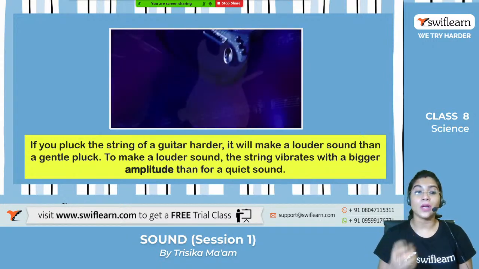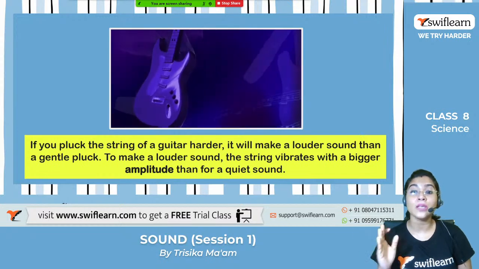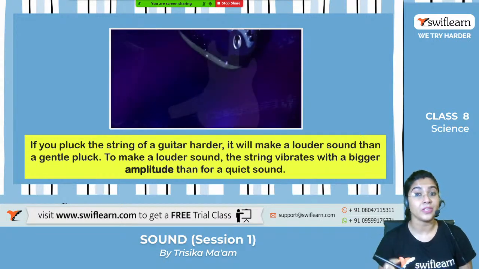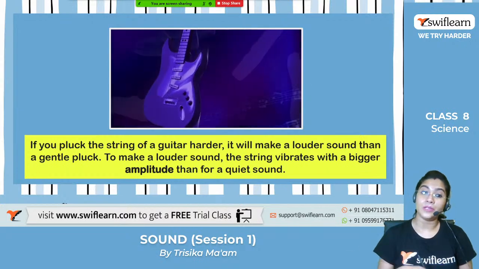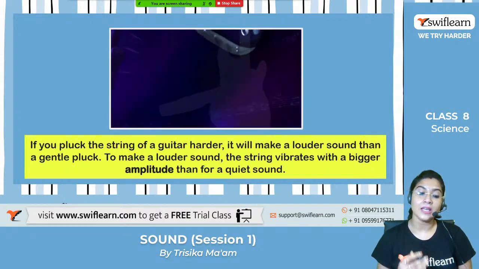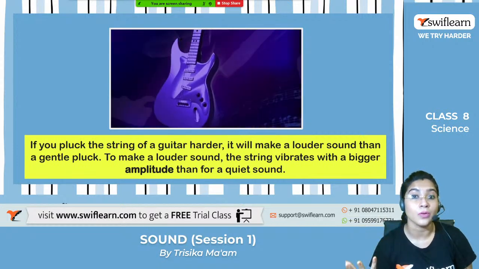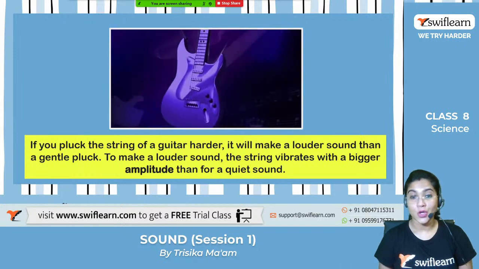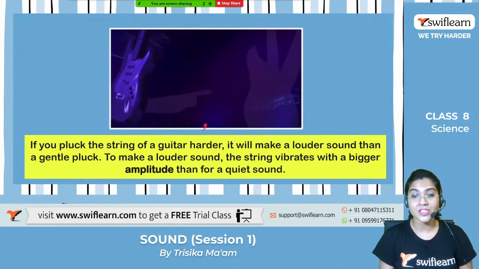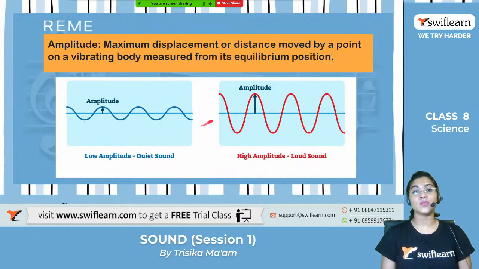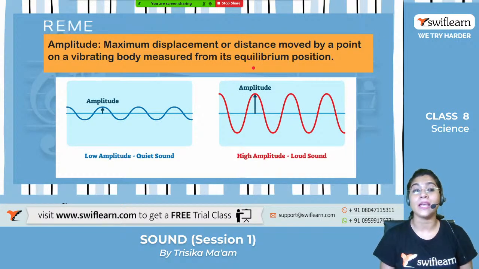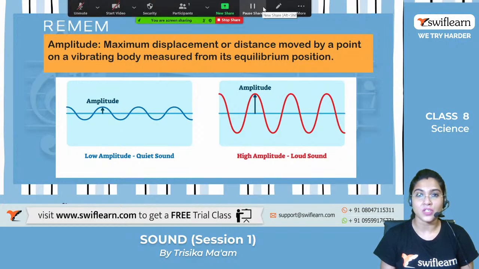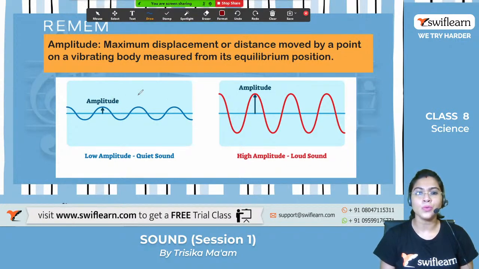So to make a louder sound, the string's vibration will be bigger. The vibration of the string will be bigger, and that actually helps you to hear the sound louder. The specific characteristic feature of this is known as the amplitude. So what do you mean by the amplitude of a sound? It is the maximum displacement or the distance moved by a point on the vibrating body measured from its equilibrium position. Now just focus on the two graphs.